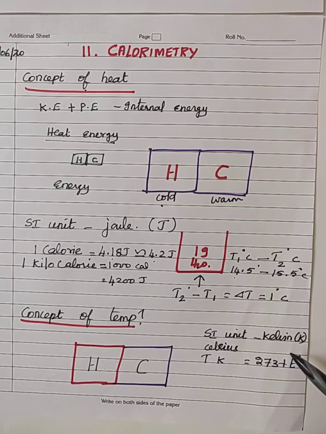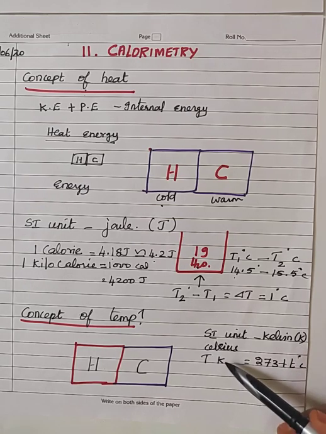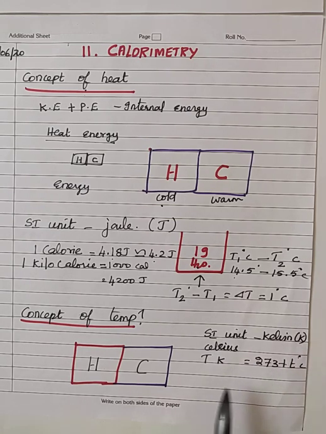The SI unit of temperature is Kelvin. The most commonly used unit for representing temperature is Celsius. The relation connecting the Kelvin scale and the temperature in Celsius is T Kelvin is equal to 273 plus t degree Celsius. Now, when you are placing two bodies in contact, if there is no transfer of heat energy, that means the two bodies are at the same temperature.